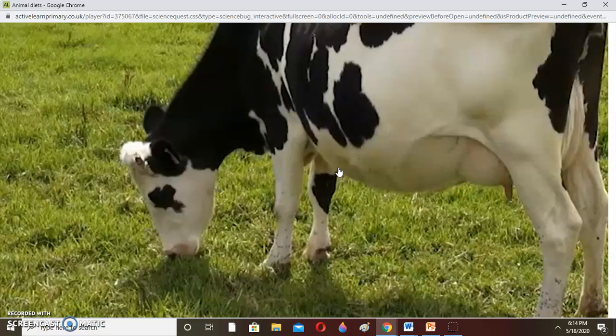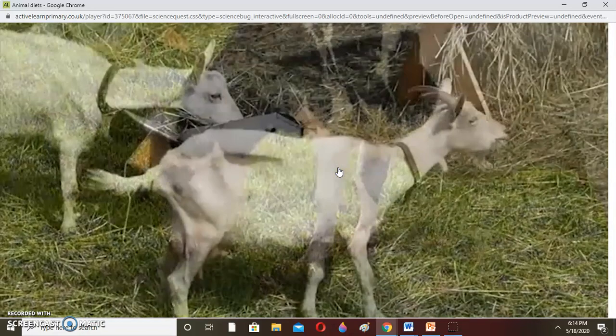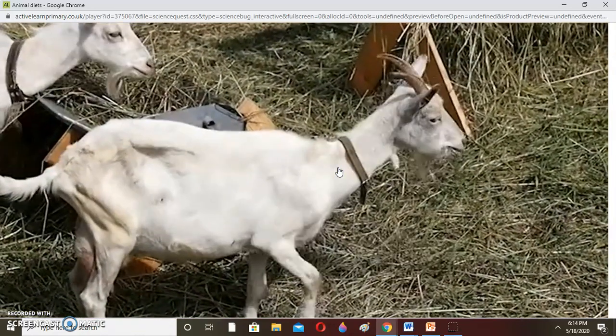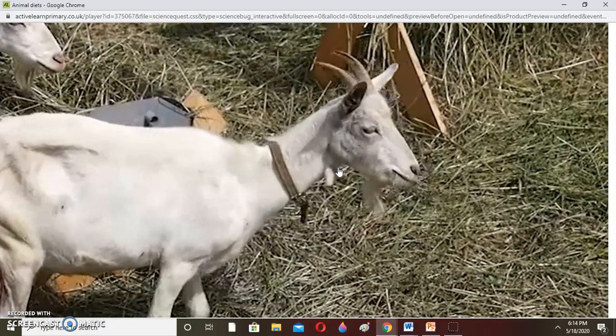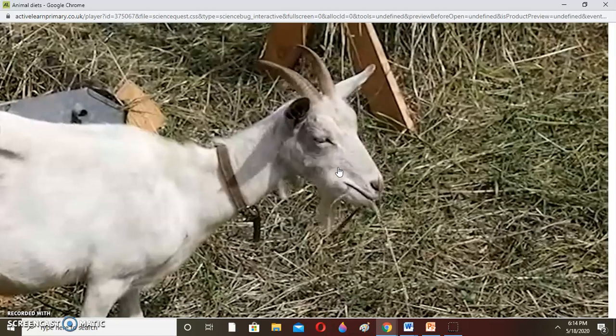They graze on the grass and that is where they get their food from. So a cow is a herbivore. You can even see the goat is eating hay. Goats like to eat hay.